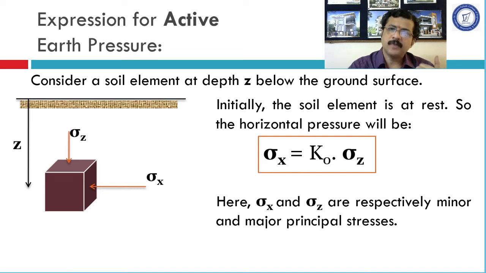We know the definition of principal stress. Principal stress is that stress which will be acting on principal planes. Principal planes are those planes where only normal stresses are acting. Shear stresses will not act. Okay, I hope now it is clear to you what is major principal stress and what is minor principal stress.